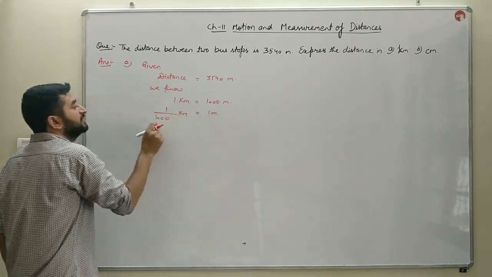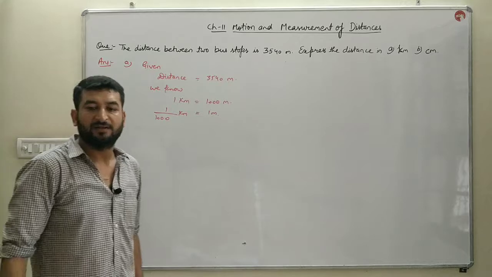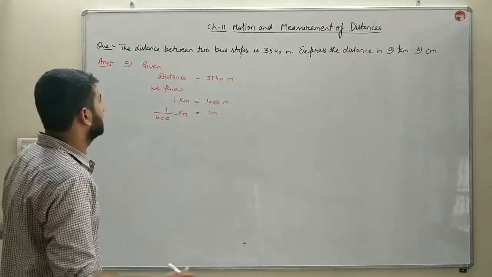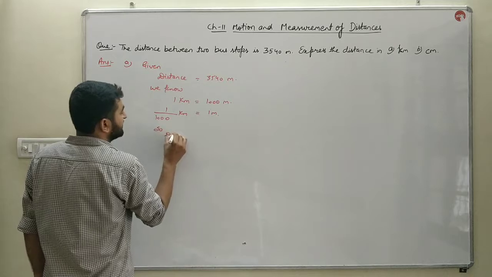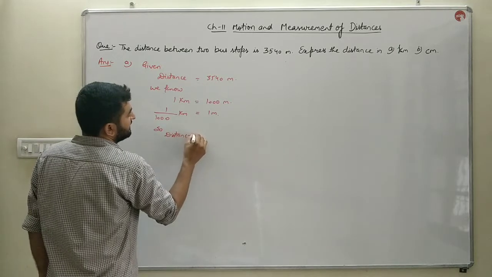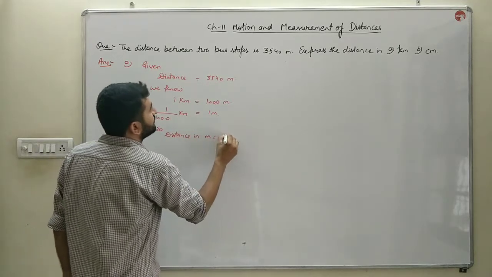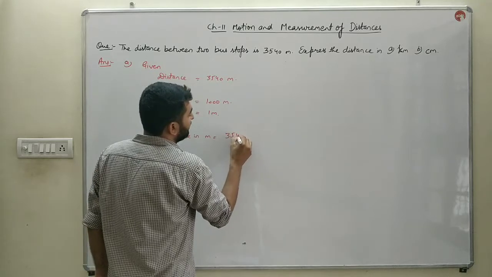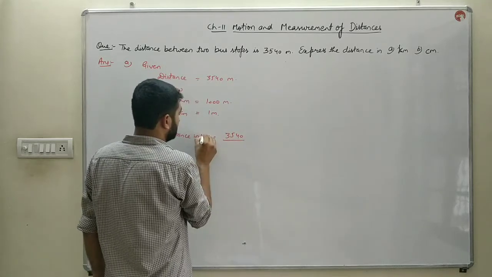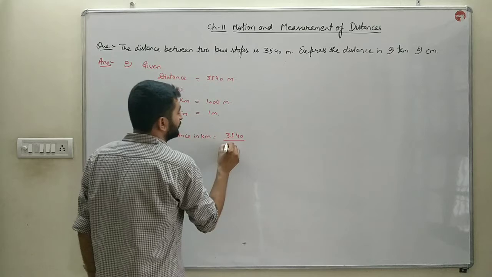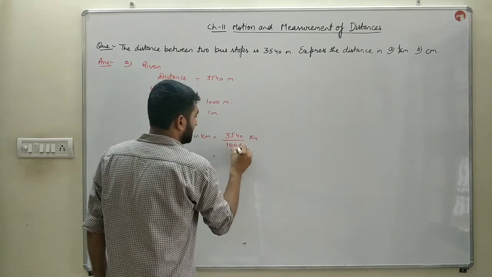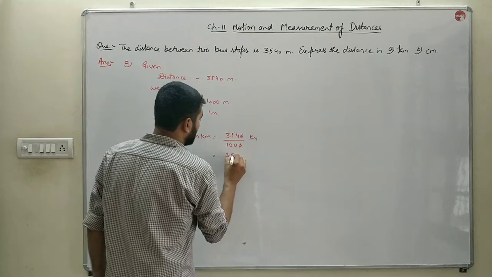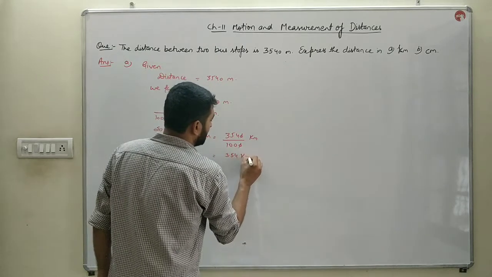Bring this 1000 to this side, it will become a denominator. So, distance in meters will be equal to 3540, in kilometers it will be equal to 3540 by 1000 kilometers. If you cut it down, you will get 3.54 kilometers.